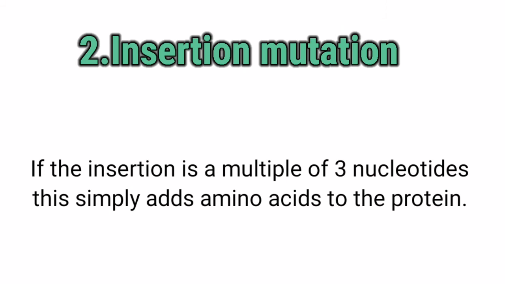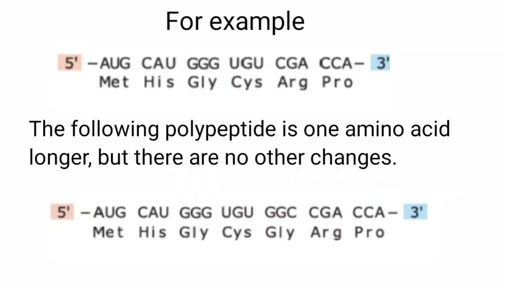If the insertion is a multiple of 3 nucleotides, this simply adds an amino acid to the protein. For example, the following polypeptide is 1 amino acid longer, but there are no other changes.